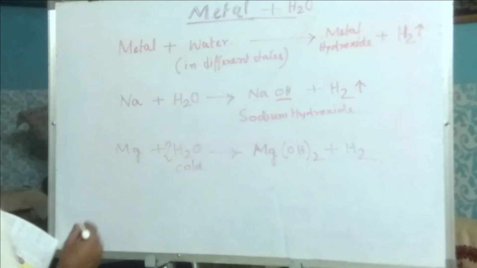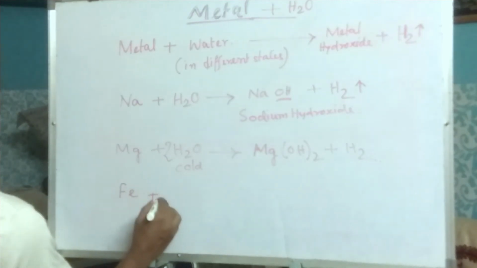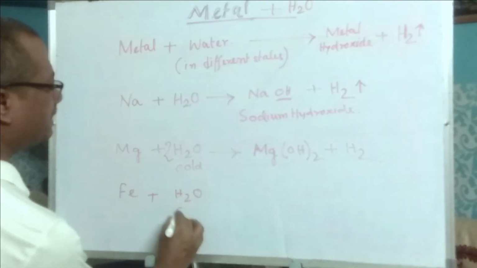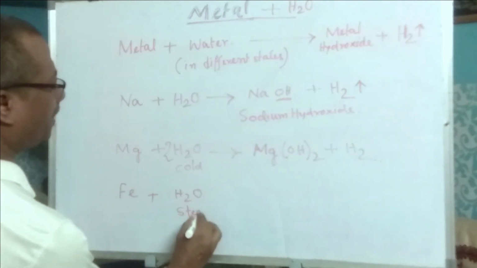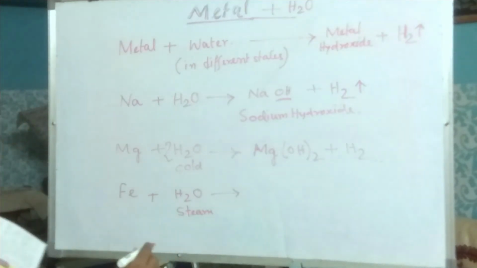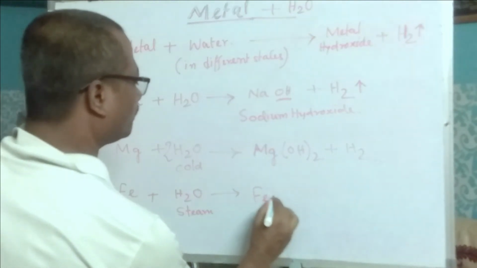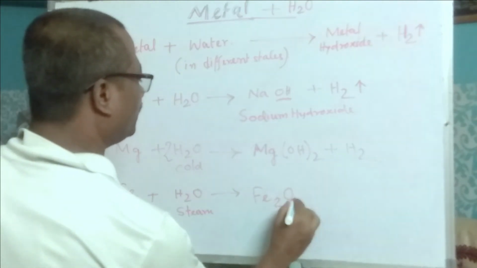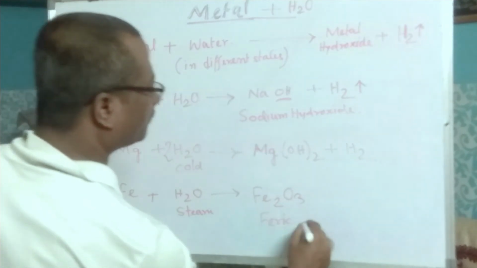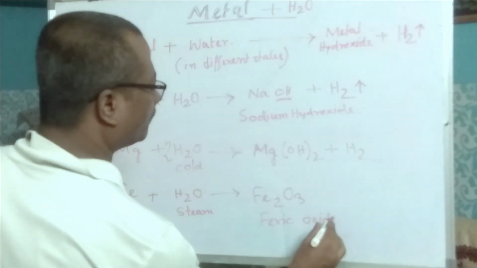Now iron reacts with water, that too steam, that means vapor, and produces ferric oxide.